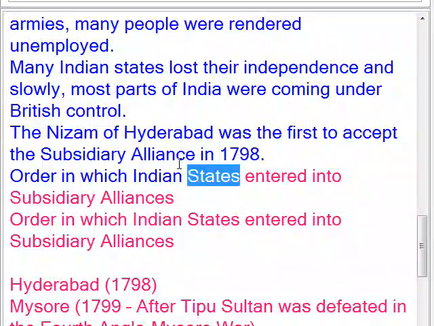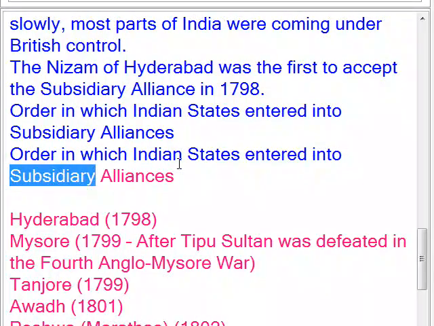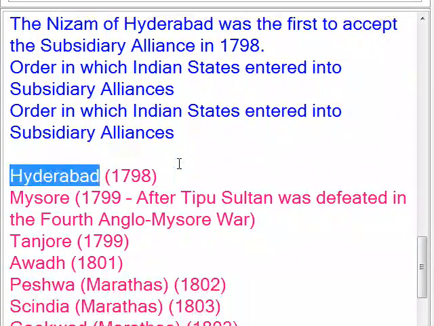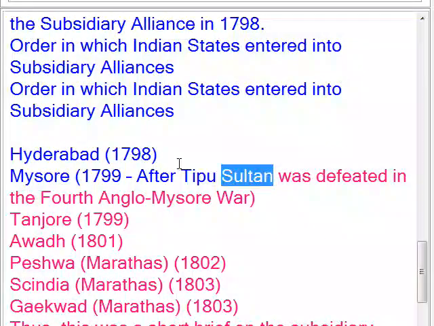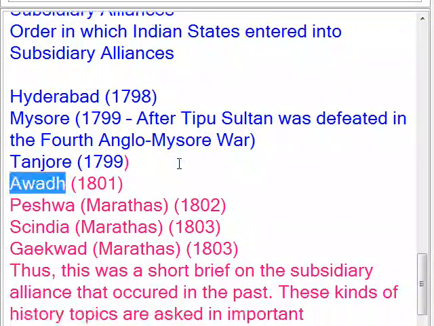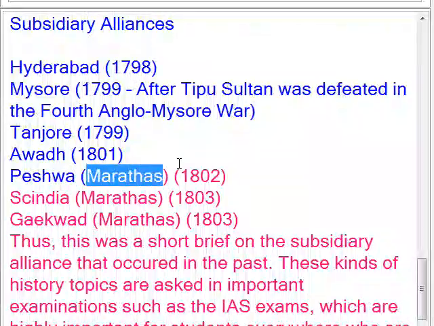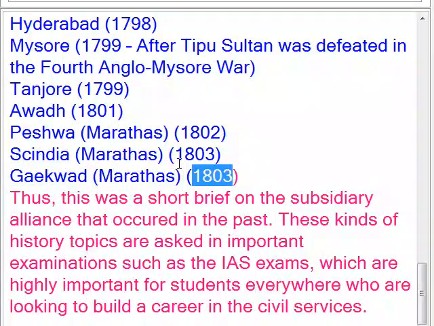Order in which Indian states entered into subsidiary alliances: Hyderabad 1798, Mysore 1799, after Tipu Sultan was defeated in the Fourth Anglo-Mysore War, Tanjore 1799, Awadh 1801, Peshwa Marathas 1802, Scindia Marathas 1803, Gaikwad Marathas 1803.